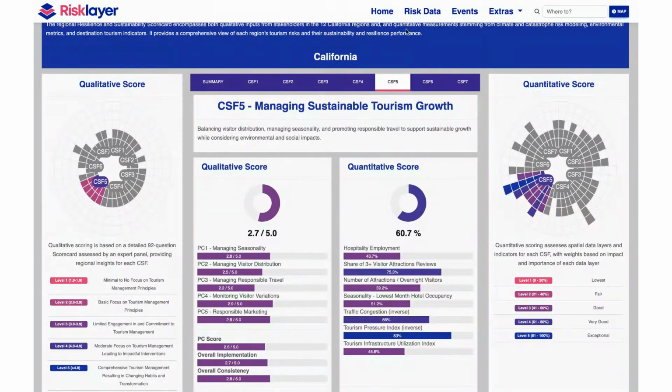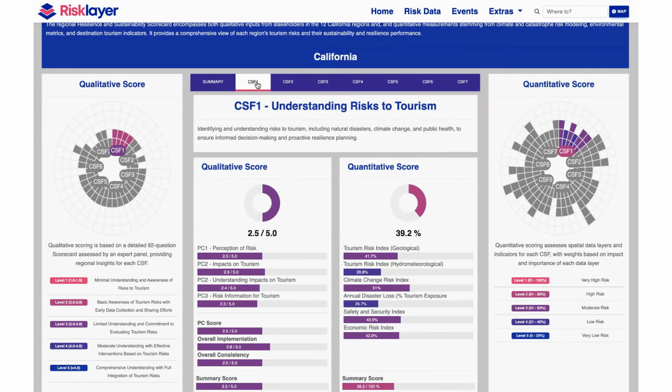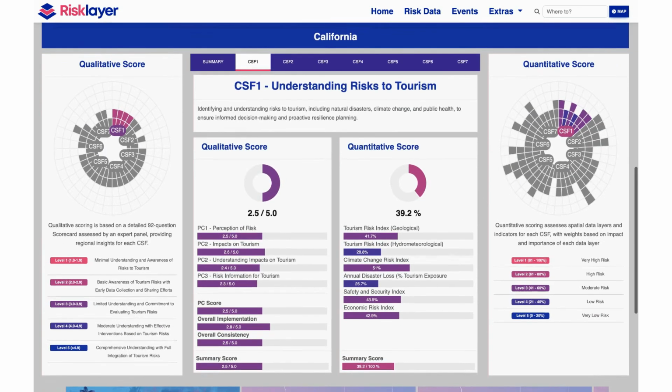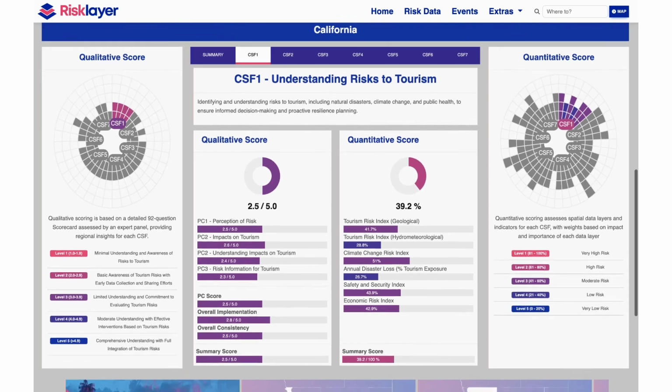Let's click into CSF 1. Here, we see 2 perspectives in terms of risks to tourism. On the right, the quantitative data shows the current state of tourism risks, modeled from climate risks, geological and hydrometeorological hazards, economic risks, and direct losses to accommodations. On the left, the qualitative data reflects expert panel assessments across California, measuring risk perception, awareness, and prioritization in decision-making.